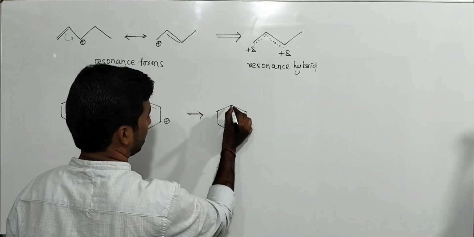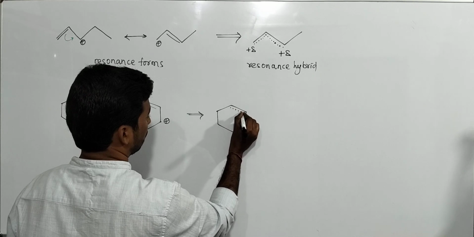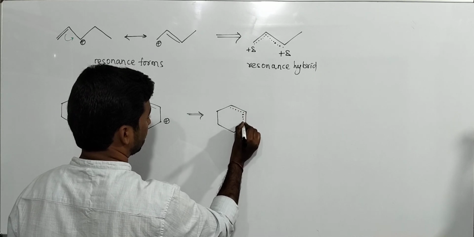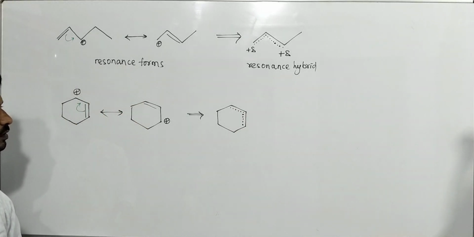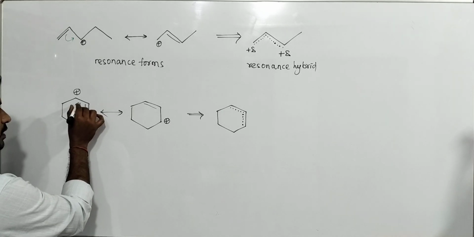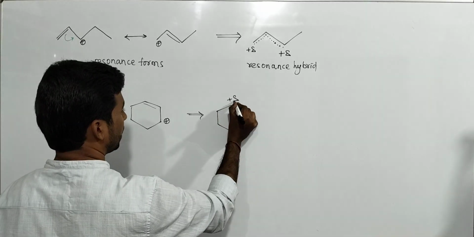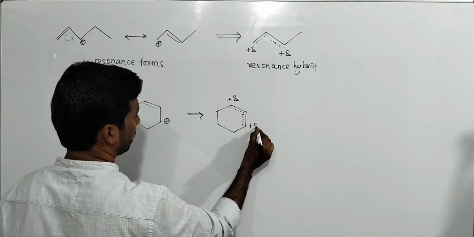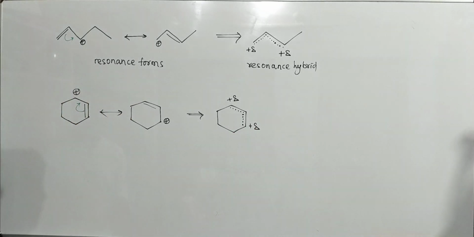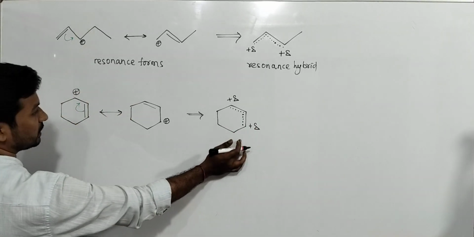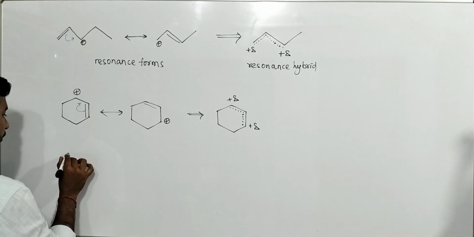The 2 pi electrons are delocalized between 3 carbon atoms. Sometimes this carbon becomes positive, sometimes that carbon becomes positive. These two are resonating forms. This is the resonance hybrid.